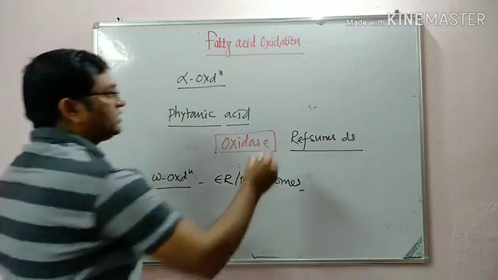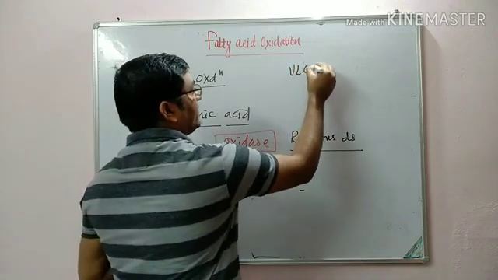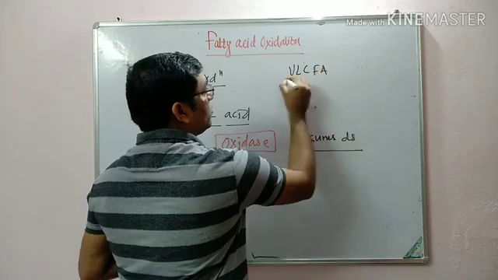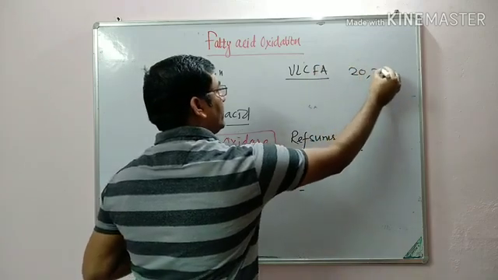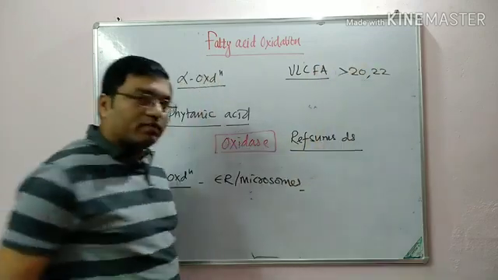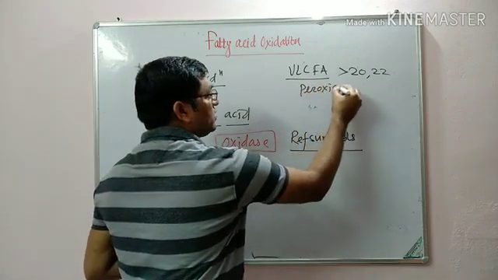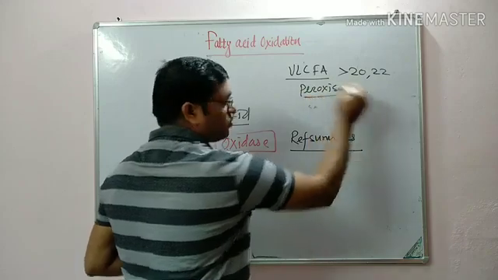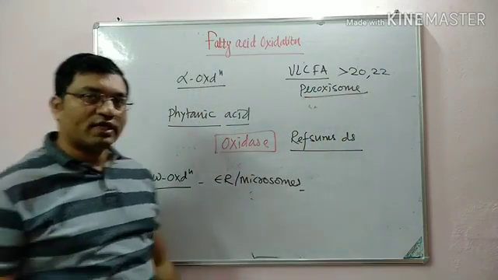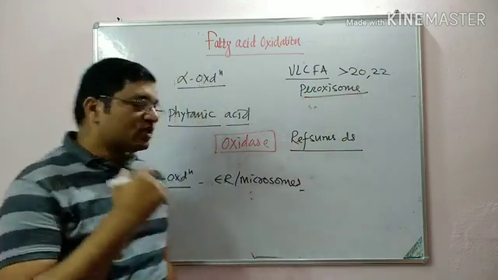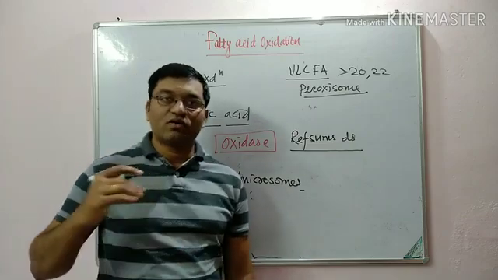Then oxidation of very long chain fatty acids, more than 20 or 22 carbons. It occurs in the peroxisomes. So initial oxidation is in the peroxisomes up to the formation of octanoyl coenzyme A, and after the formation of octanoyl coenzyme A, it continues in the mitochondria.